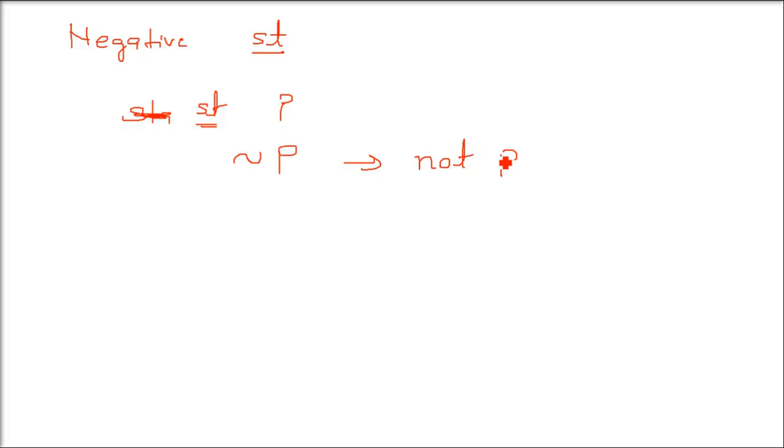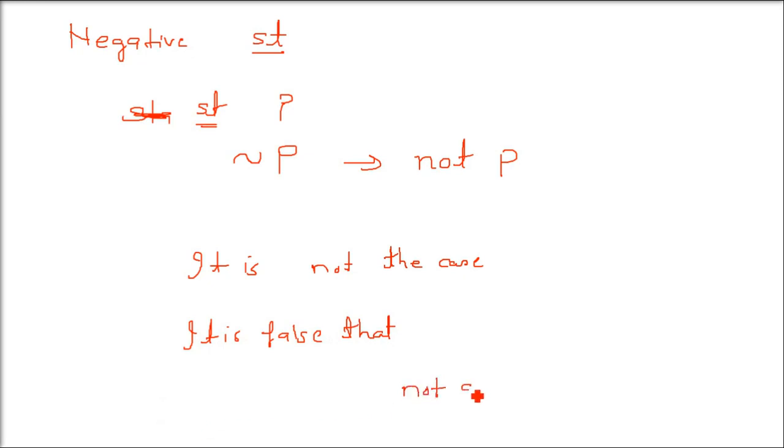So how do we make it? There are certain English language sentences we can form. We can say no. For example, it is not the case. You can start by this. Or you can say it is false that. Then also you are saying no to something which has been said. So it is not the case is also saying no. It is false that, this is also a way of saying no. Or you can say not a.